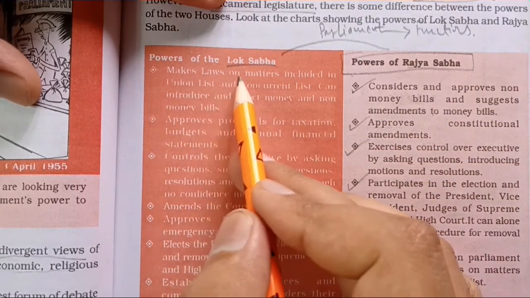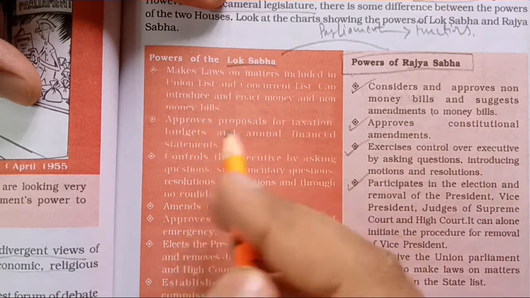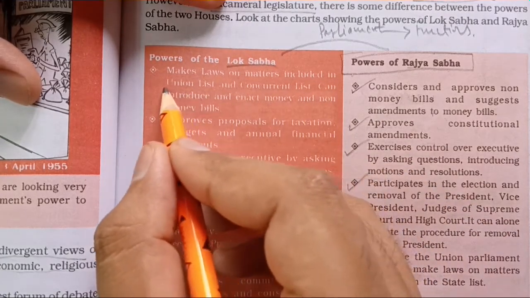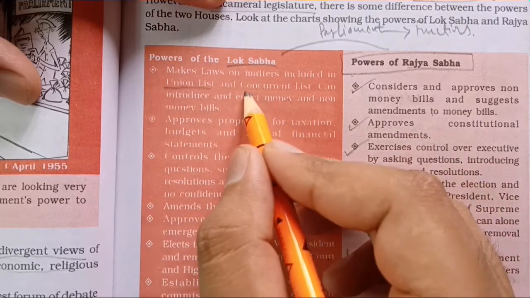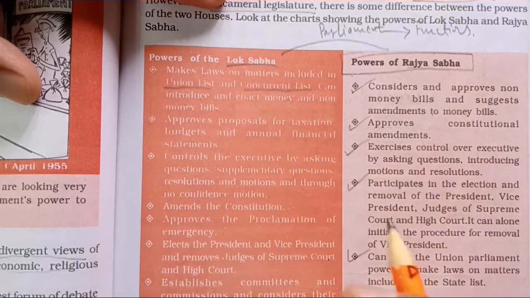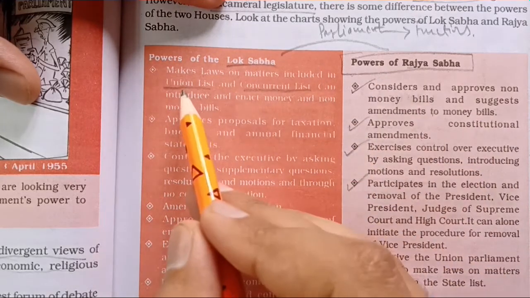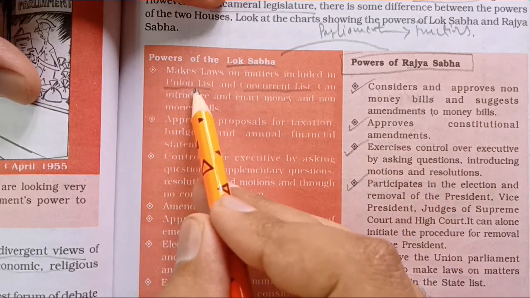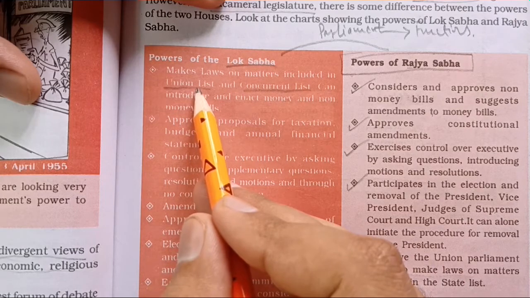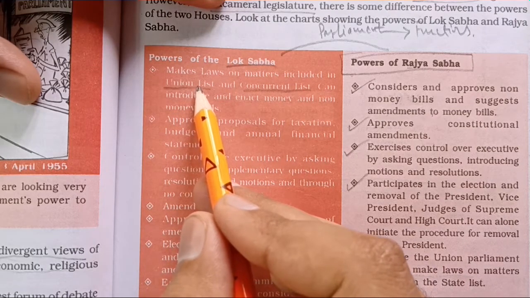Makes laws on matters included in the union list. This is the union list. As you know, there are three types of lists if we talk about the functions which are to be performed by the central government, state government, or the local government. One list is the union list. Under this there are all those functions which are to be carried out by the central government.